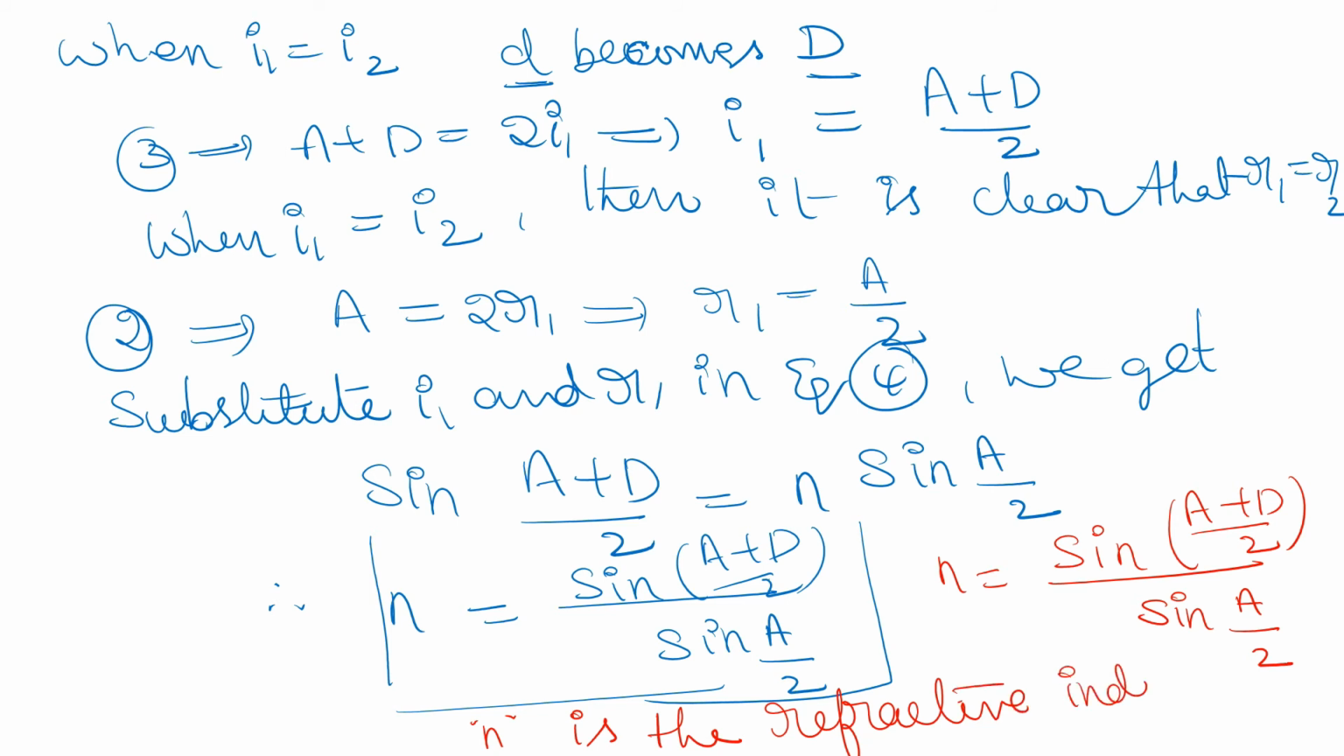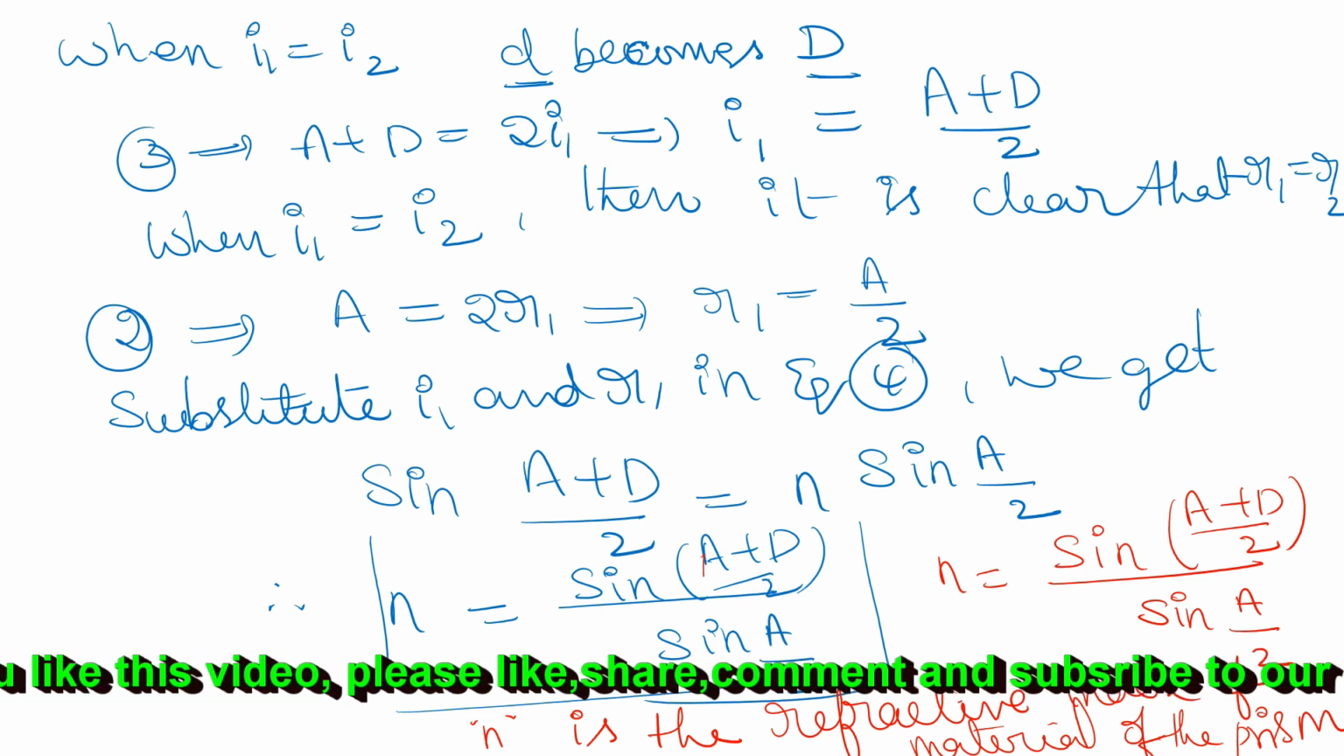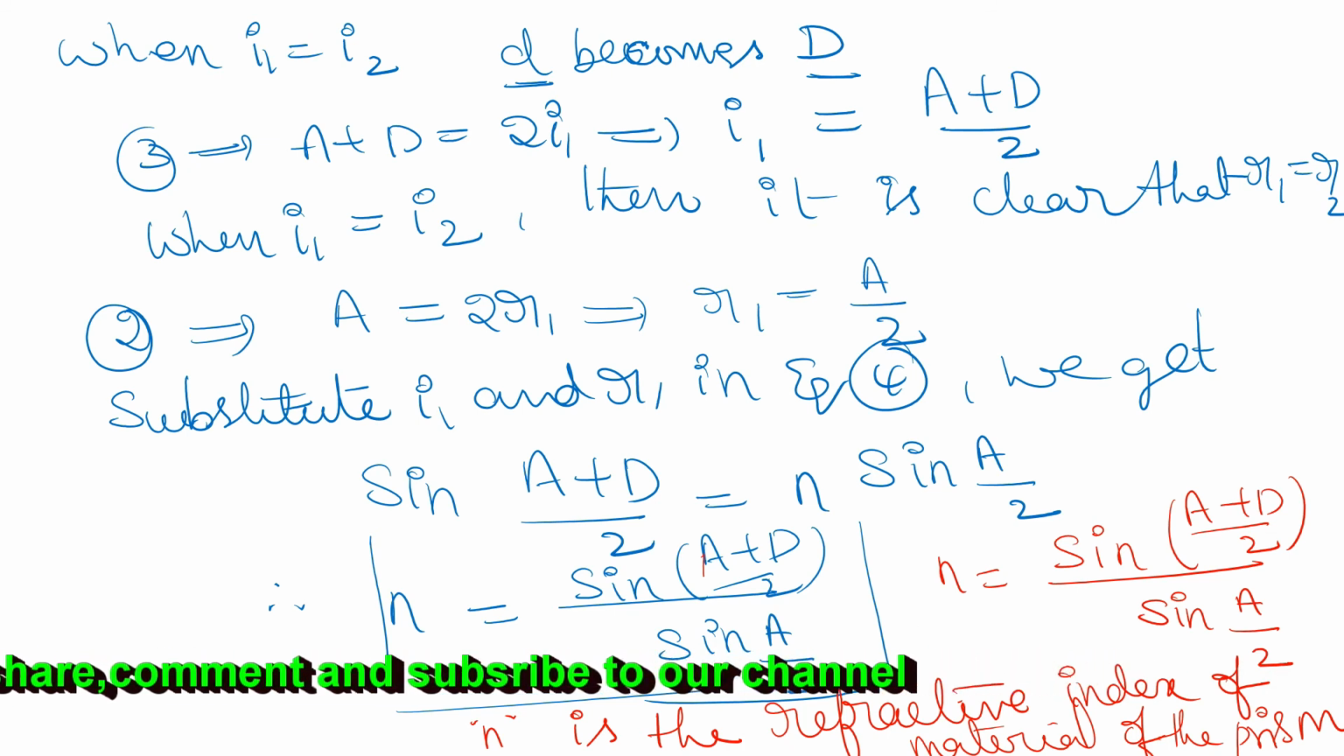Refractive index of material of the prism. This is about the derivation of refractive index of the material of the prism, that is n is equal to sin((A + D)/2) by sin(A/2), where A is the angle of prism, D is the angle of minimum deviation and n is the refractive index of the material of the prism.